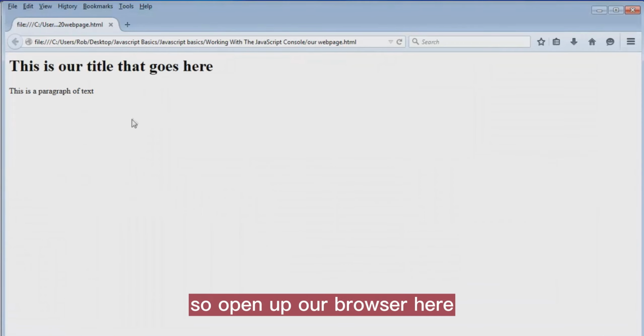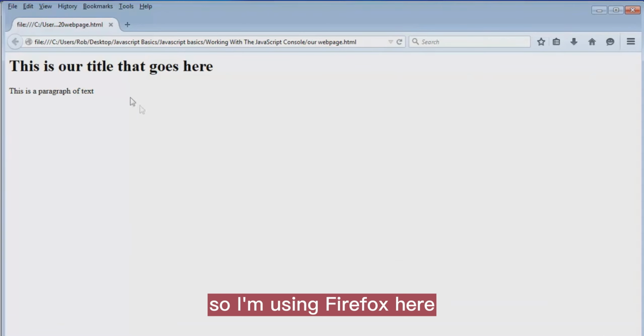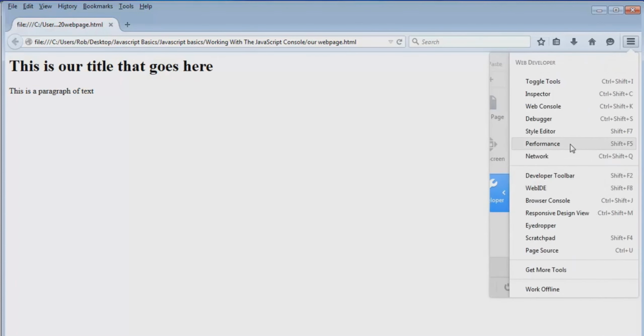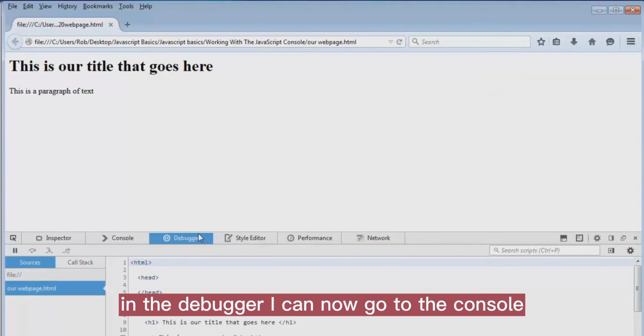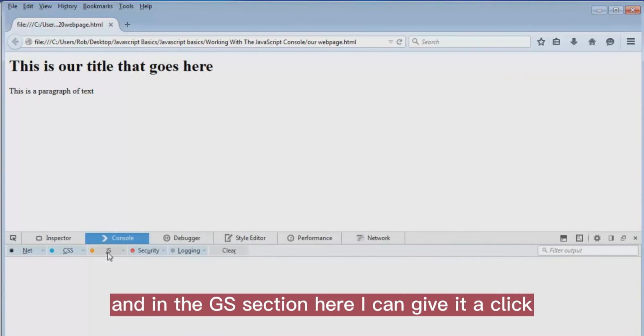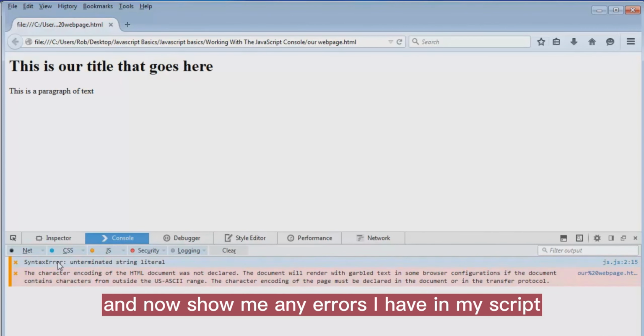So I open up a browser here and our code isn't working because we got an error. So I'm using Firefox here. I'm going to click up here and I'm going to go to Developer. In Developer, I'm going to go to Debugger. In the debugger, I can now go to the console, and in the JS section here, I can give it a click and it'll show me any errors I have in my script.